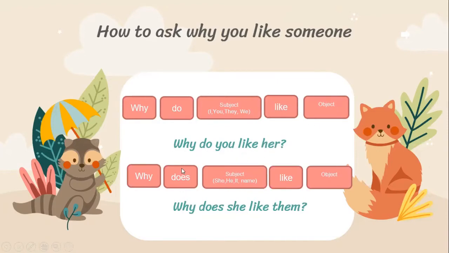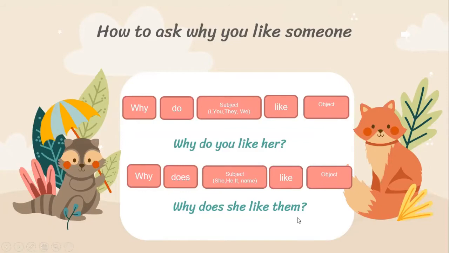The next one, if the subject is she, he, it, or someone's name: the first thing you need to put is why. After why you put does. After does you put the subject, she, he, it, or someone's name. And after that you put like and the object. The example: why does she like them?